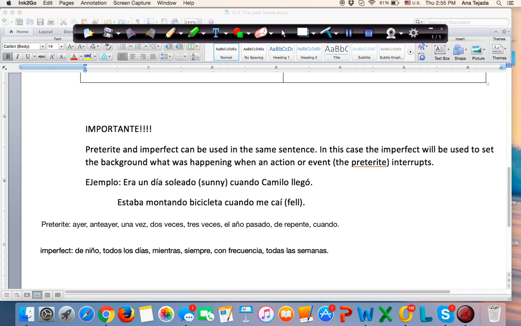If you look at the words for the imperfect, you're looking at words that mean something that was habitual to you when you were a child, things that happen often, with frequency, that happen every day or every week or every year, every month, meaning that it happened more than once. And like I said, when you're setting up that background in terms of feeling, emotions, physical characteristics, age, time, those are the things that you want to be looking for.